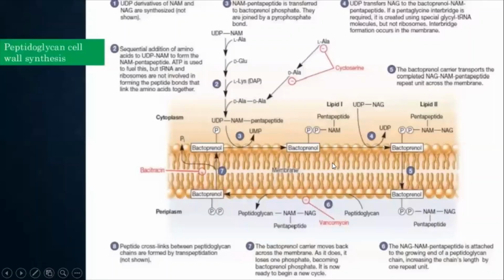Now this is the peptidoglycan cell wall synthesis. It is a little bit tricky, but till now nobody has asked a question based on peptidoglycan synthesis. But it is always better to know how the antibiotics are attacking and how they are playing an important role.